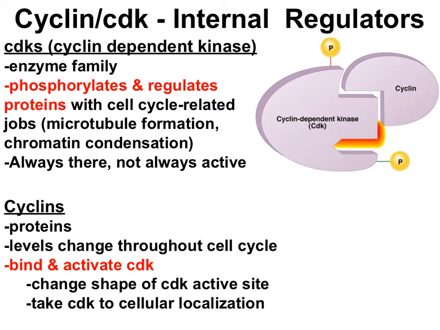The things that CDKs phosphorylate are other proteins that have to do with cell cycle related jobs, like making the mitotic spindle or condensing the DNA. The last thing we can tell about CDKs is that they depend on cyclins. CDKs will only phosphorylate things if a cyclin is attached to the CDK.